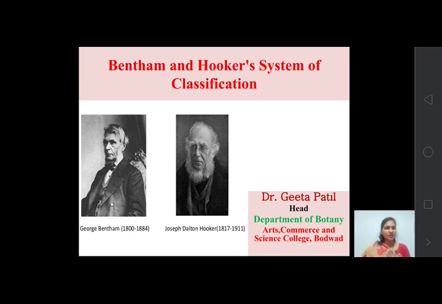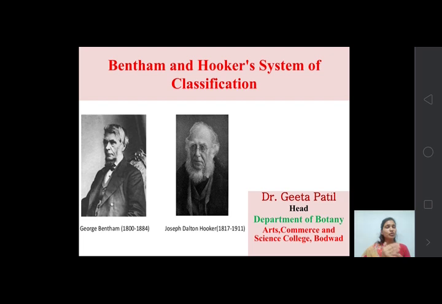These are the two persons, George Bentham and Joseph Dalton Hooker, who classified more than 97,000 plants from 202 orders, or you can say families. They physically did this job of classification themselves, so it is very authentic.